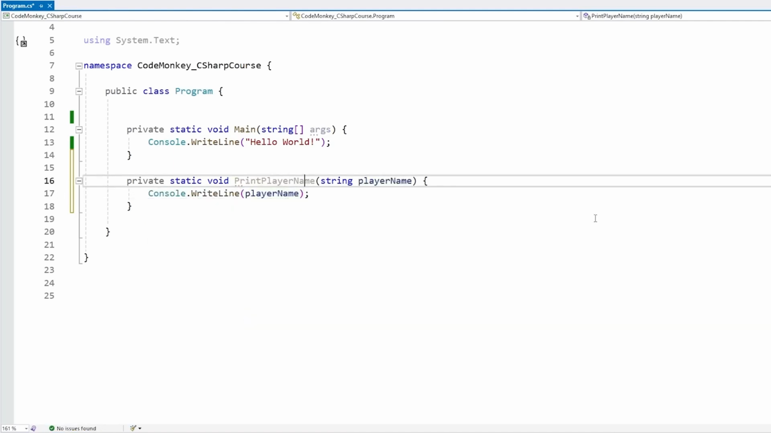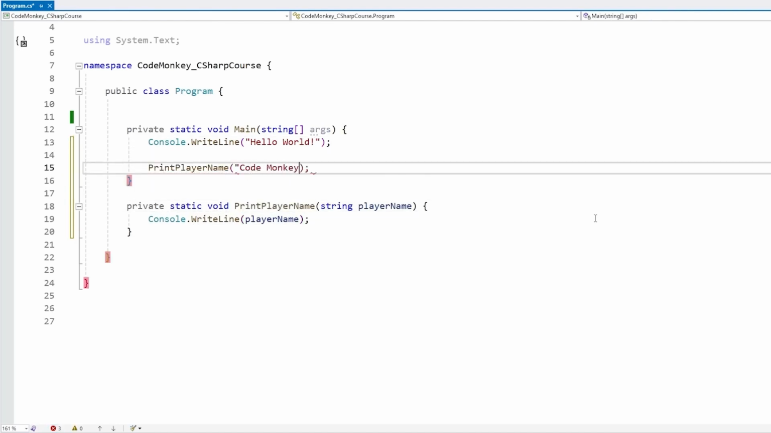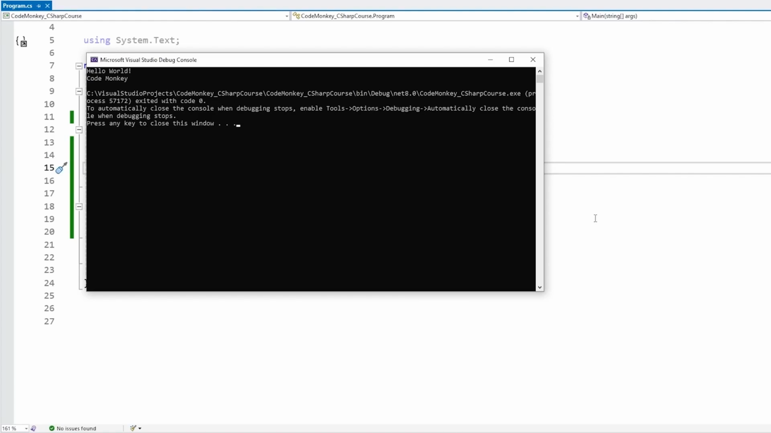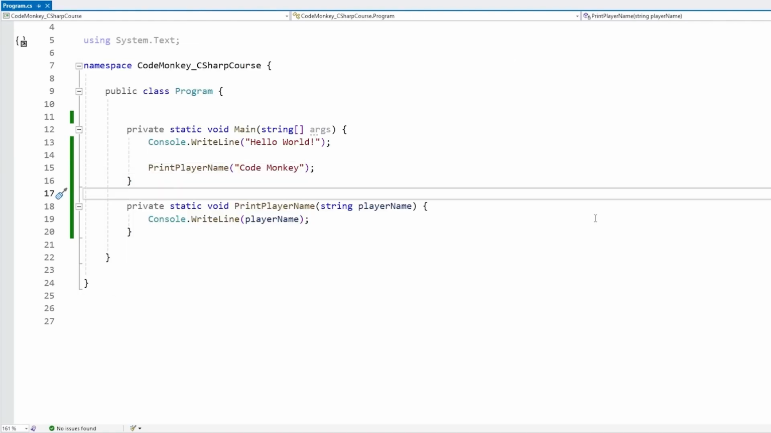So that's it, super simple, just a regular function like any other. And up here we can call it with CodeMonkey. And if it does work, it does print, great. But now let's say that I want to support 2 player names. I want both of them. I want support for both 1 player name and 2 player names.